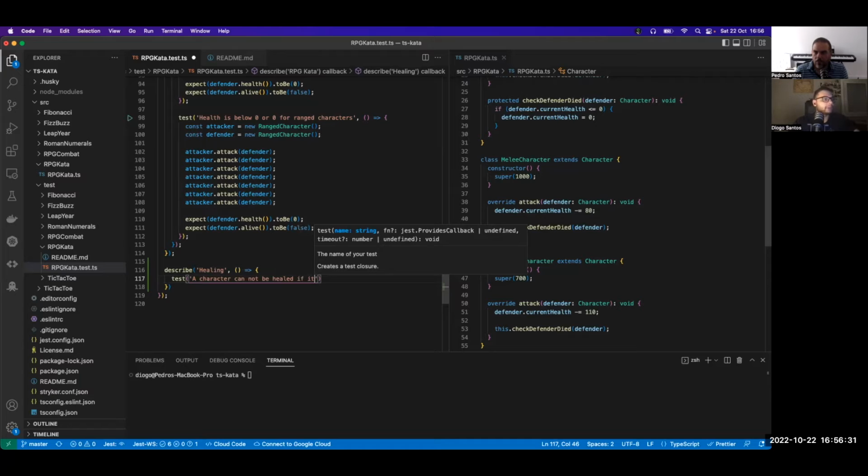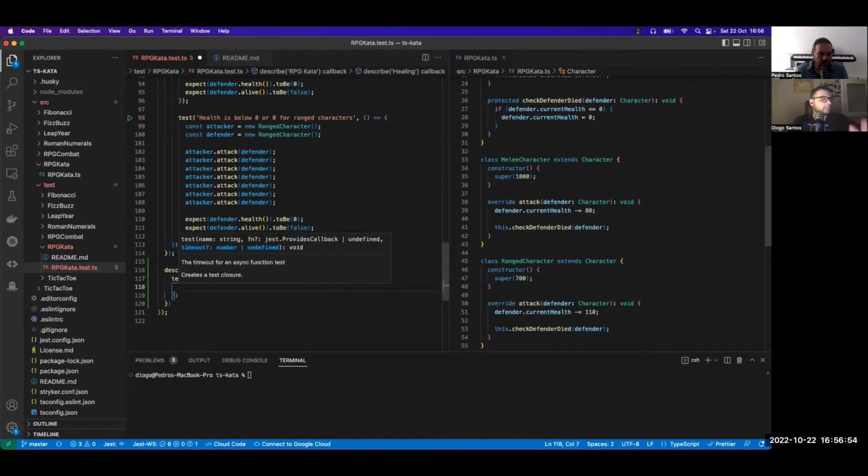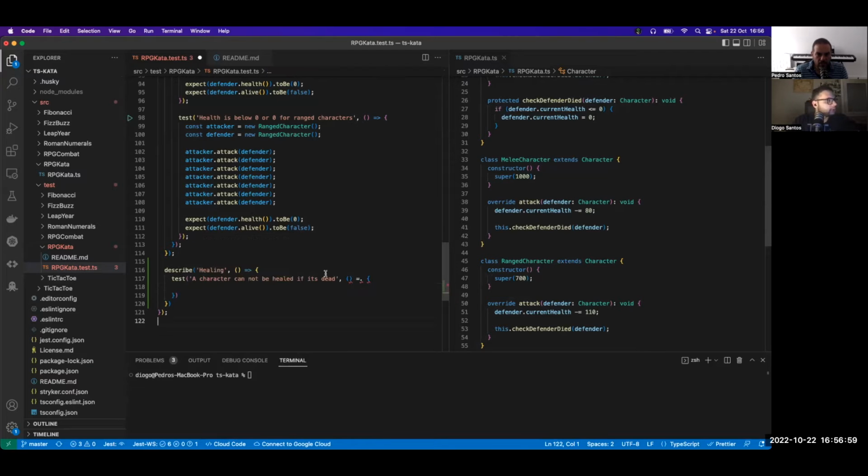I was just thinking about the healing on the describe because it doesn't really make sense. A character cannot be healed if it's dead. We can try to come up with a better phrasing, but it sounds all right. You missed the arrow function. You put a dot in there.